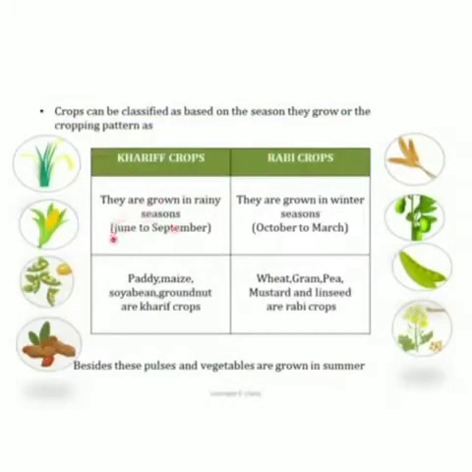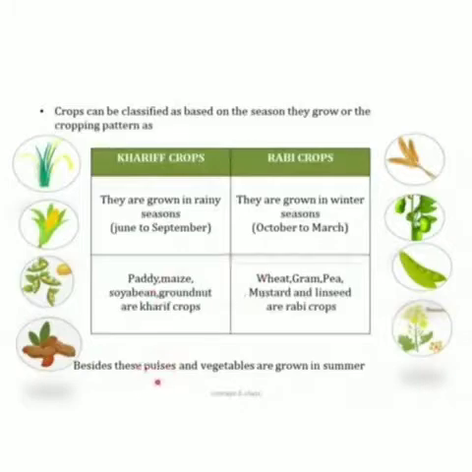Kharif crops are the crops that are grown in rainy seasons, that is from the month of June to September. Rabi crops are the crops grown in winter season, that is from October to March. The examples of Kharif crops are paddy, rice, maize and corn, soybean, groundnut. So these are the crops that grow in rainy season. And the examples of Rabi crops are wheat, gram, peas and mustard. These are the crops that are grown in winter season.